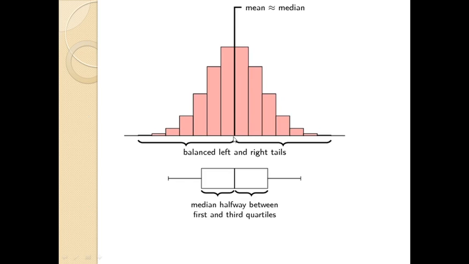This is the mean point, and the left hand side is balanced with the right hand side. Here the median is halfway between the first and third quartiles, meaning whatever observations are there, those observations are equally distributed. And the graph is symmetrical, and specifically the bell shaped curve is shown in this diagram.